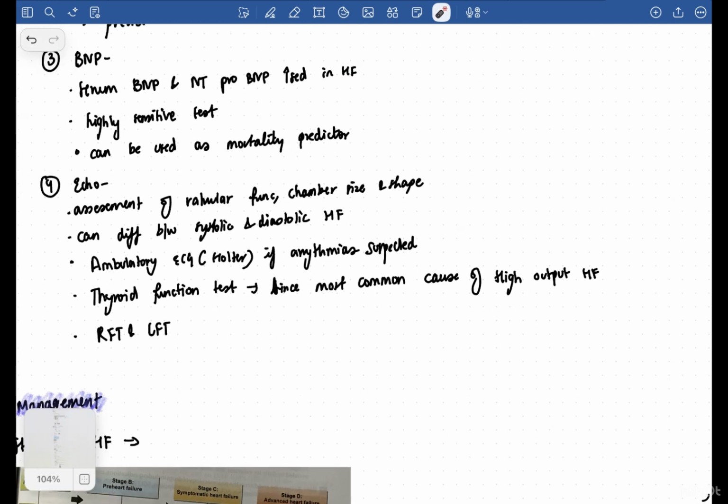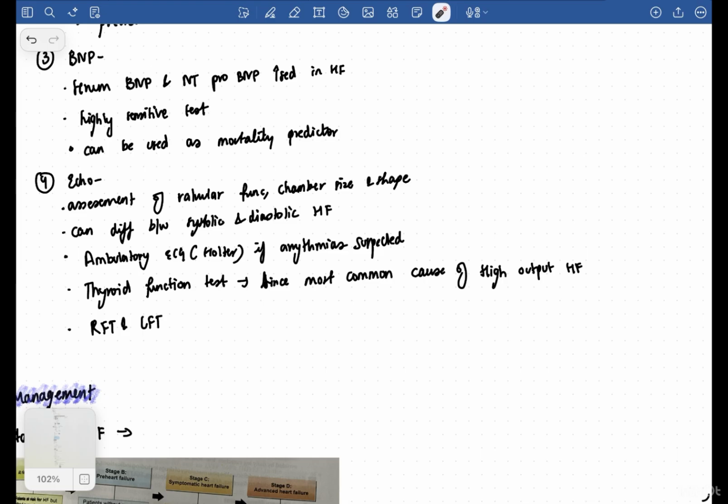So, if you do an echo, you will see the assessment of valvular function, chamber size and shape, and you will see systolic and diastolic heart failure and all that, right? You'll also do your thyroid function test, and you'll do RFT and LFT also.